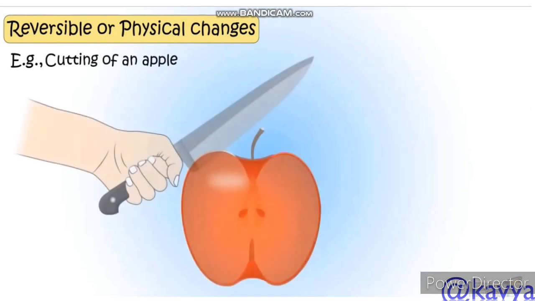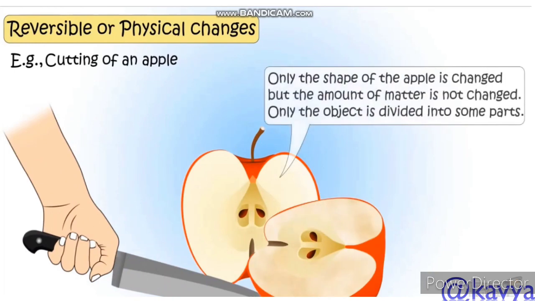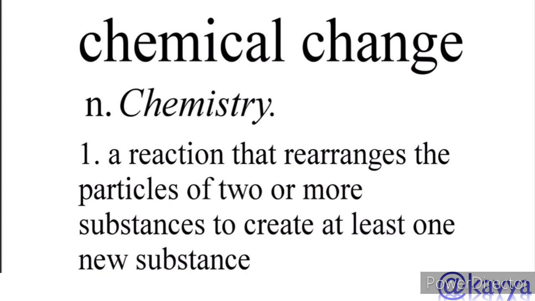Now we have another example, cutting of an apple. Students, when we cut this apple it is divided into some parts; only the shape of the apple is changed, the amount of matter is not changed. That's why it is not a reversible change, it's only a physical change. Students, we learned physical changes, now we learn chemical changes.